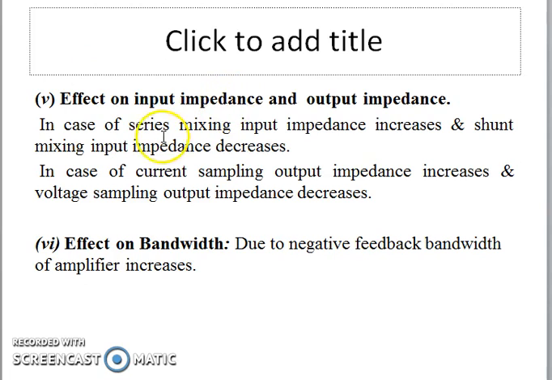What is the effect of negative feedback on input impedance and output impedance? The input impedance effect depends upon which type of mixing is at the input side. Whenever there is series mixing, the input impedance increases. Whenever there is shunt mixing, the input impedance decreases. In case of output, it depends upon the sampling. Whenever there is current sampling, the output impedance increases. Whenever there is voltage sampling, the output impedance decreases. The effect of negative feedback on bandwidth is that the bandwidth of the amplifier increases.